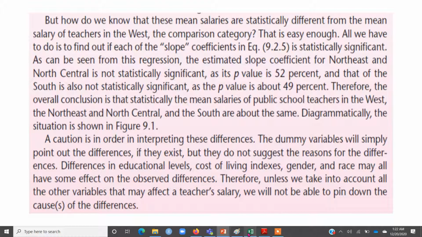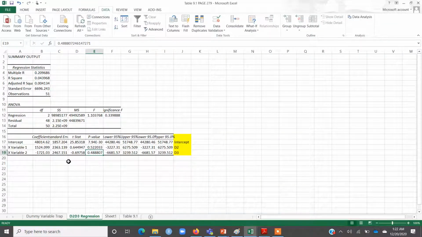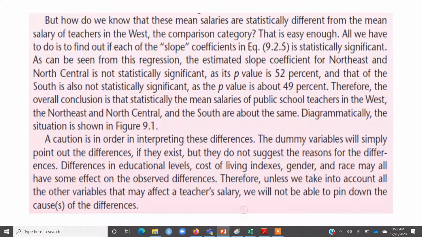For example, let's say that these p-values were less than or equal to 0.05, and that would have implied that the salary varies from region to region in the USA. But as a researcher, now it is your task to go and find out what is the reason behind those differences. A dummy variable will only tell you that there exists a difference. What is the reason for that difference? That is the job of the researcher to find out.